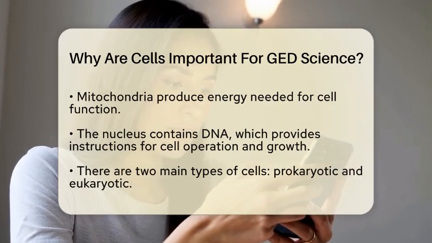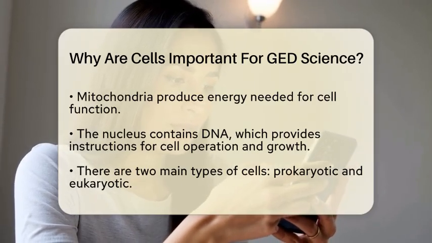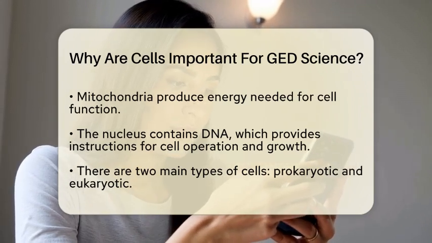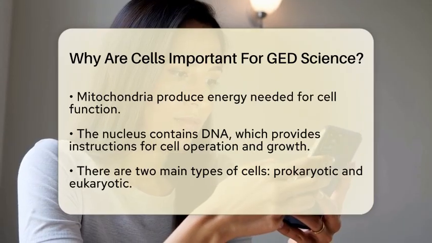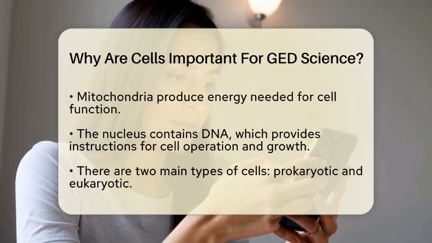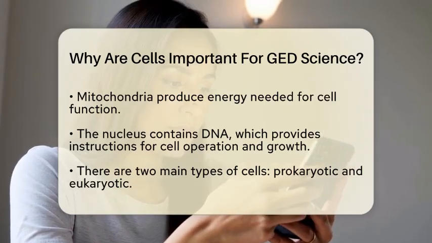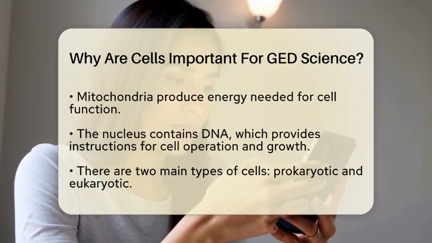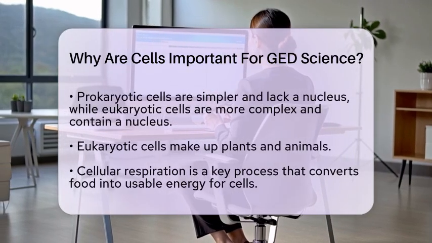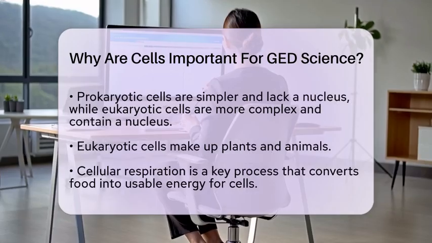There are two main types of cells, prokaryotic and eukaryotic. Prokaryotic cells are simpler and do not have a nucleus, like bacteria. Eukaryotic cells are more complex and have a nucleus along with other organelles. Plants and animals are made up of eukaryotic cells. Learning the differences between these cell types and their parts helps you understand how organisms live and survive.